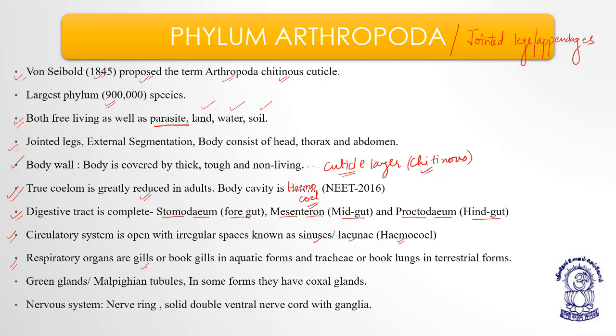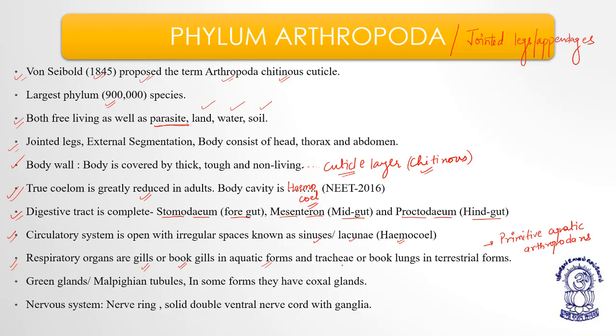Now respiratory organs, they are very diversified. They can have gills, meaning they can perform branchial respiration, or book gills, in aquatic forms of arthropods. Especially book gills are shown by the most primitive aquatic arthropods.